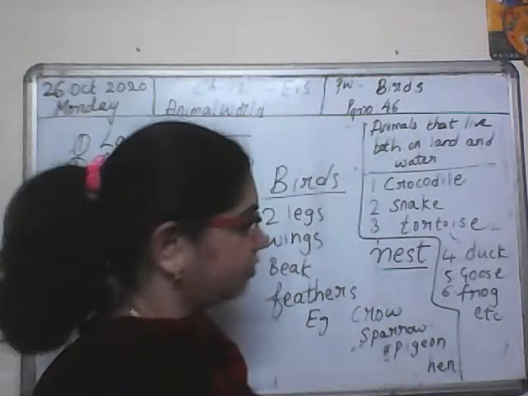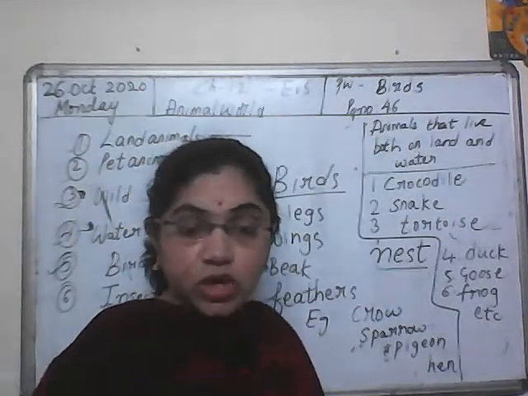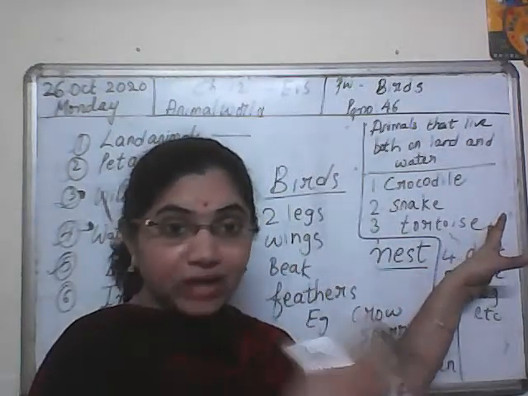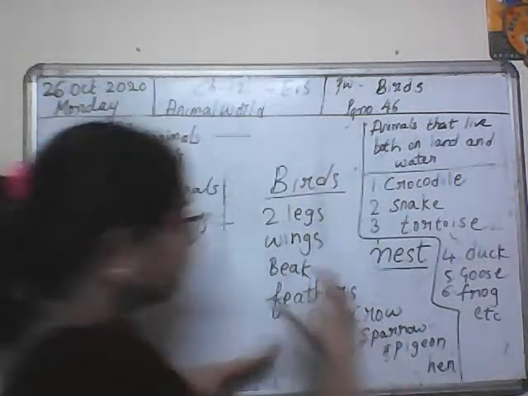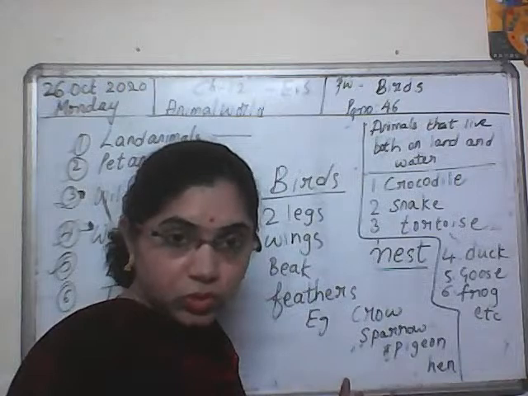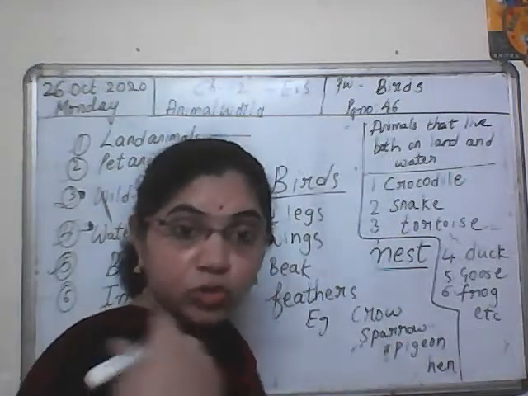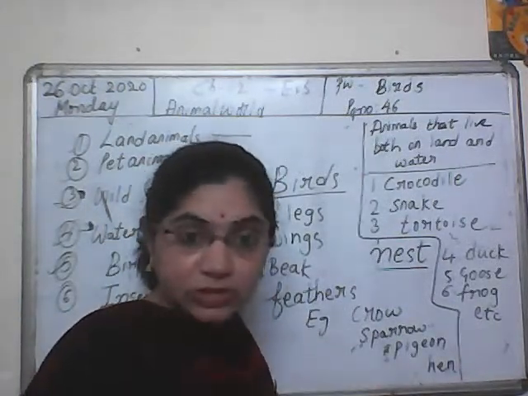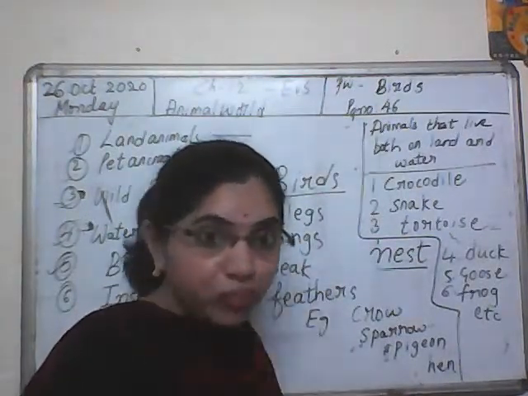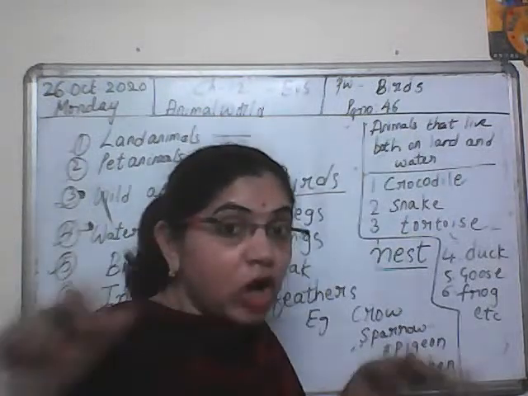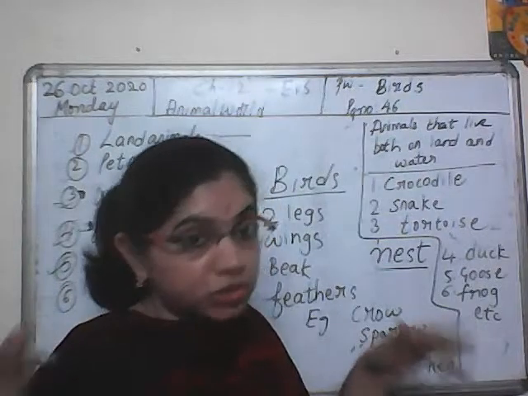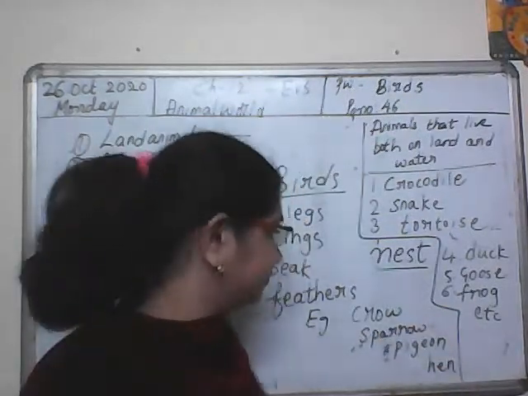Many are there. Okay, children. So this is about animals that live both on land and water. When it comes to birds, there are some other birds also. Tomorrow we will see what those birds are. Some important birds come into the category of birds, but they cannot fly. So tomorrow we will see which birds cannot fly.